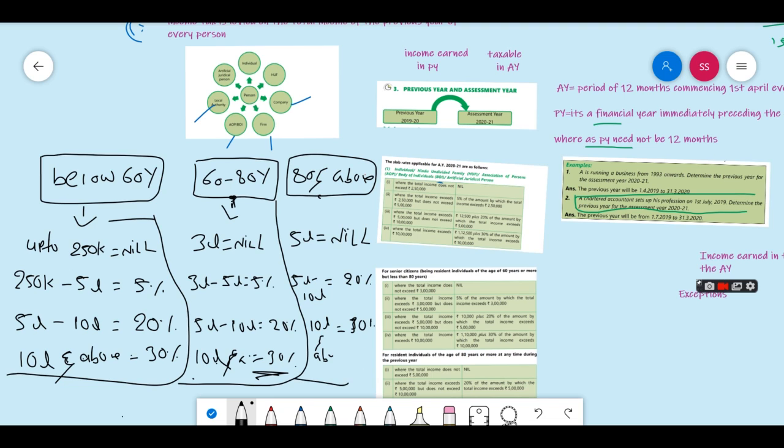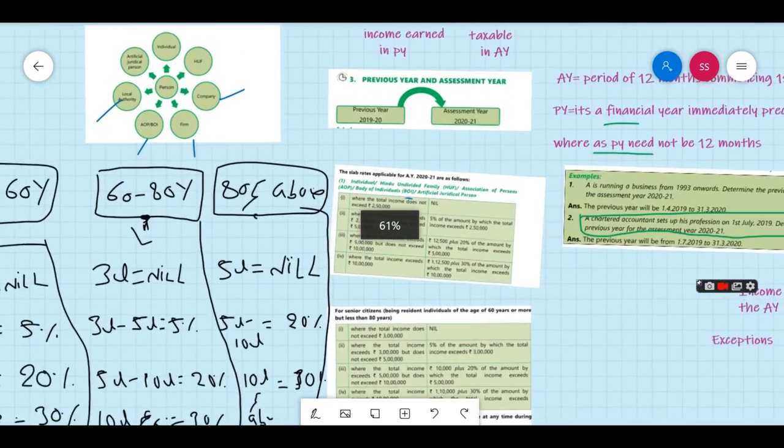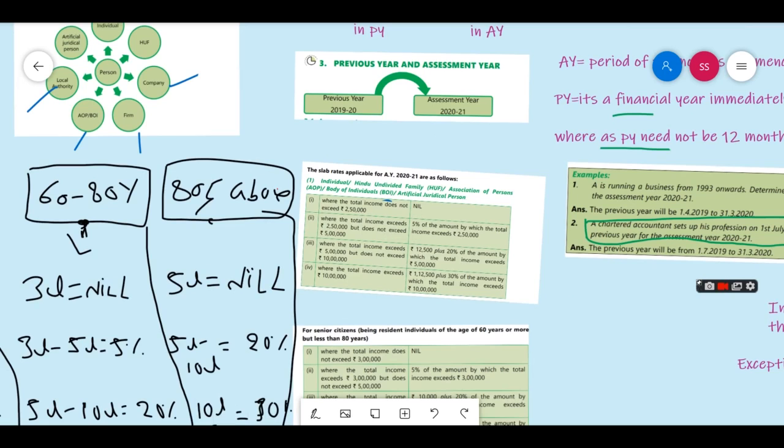So the same thing is discussed here. Up to 2,50,000, if the total income does not exceed 2,50,000, the charge is nil. And if it is 2,50,000 to 5 lakh, 5% will be charged. And they mention 5% on whatever the income exceeded.